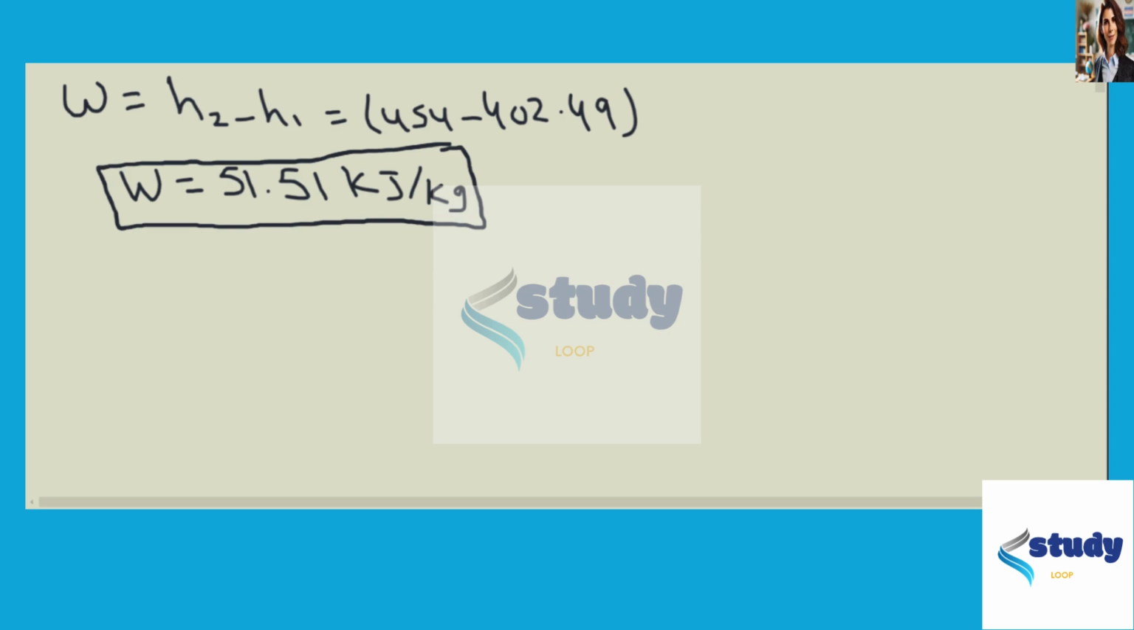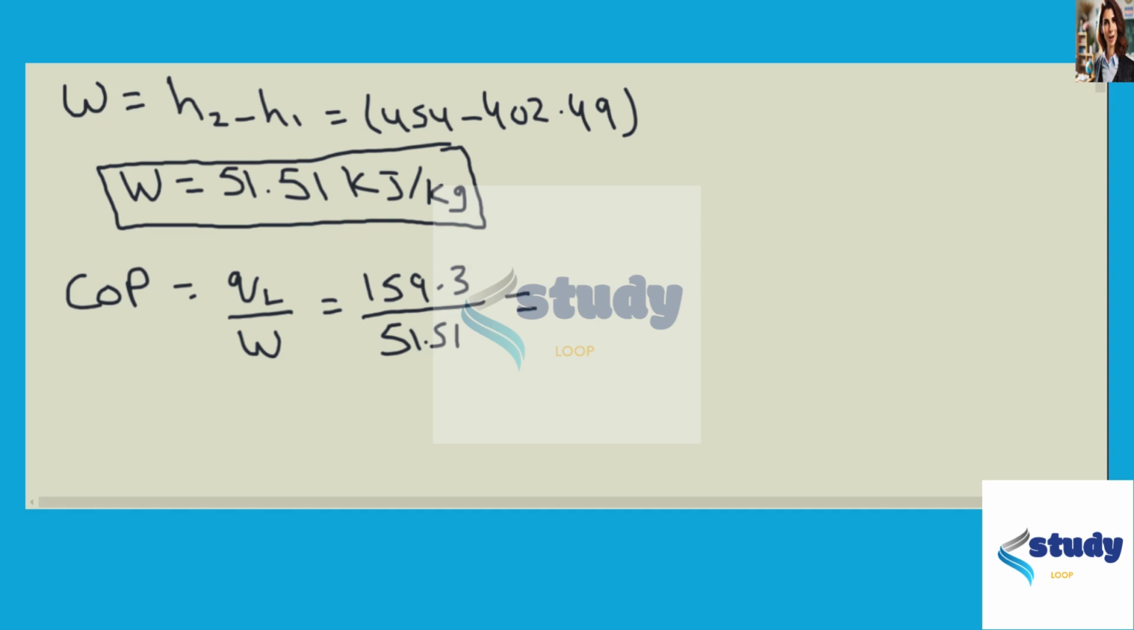And in the third portion, we have to find COP, and COP is equal to heat removed divided by work input, as heat removed is equal to 159.3 and work input is 51.51 kilojoule per kg. So when we divide this, we get COP in the first part of the question is equal to 3.09.